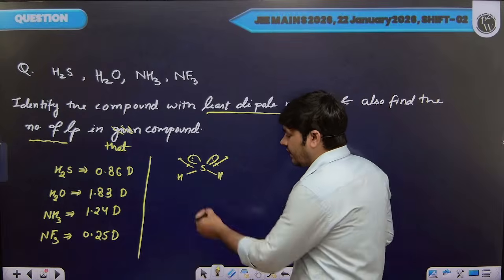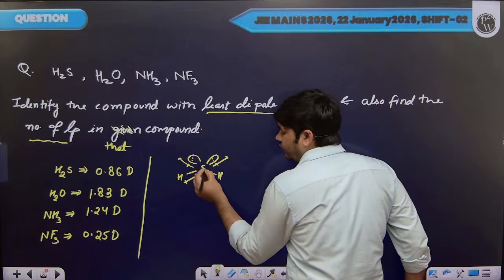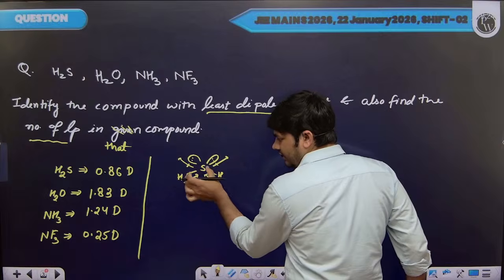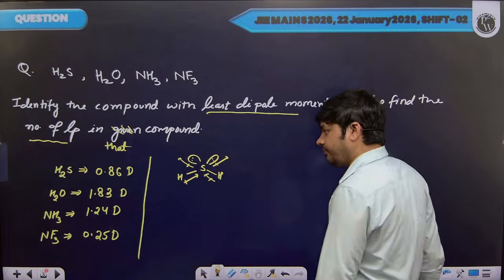Between hydrogen and sulfur, sulfur is more electronegative, so the direction of dipole moment in the sulfur-hydrogen bond will be towards the sulfur atom.